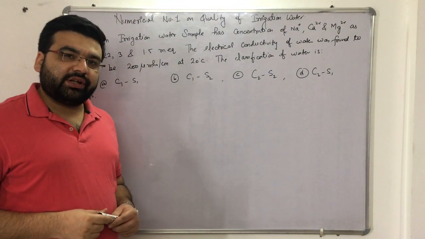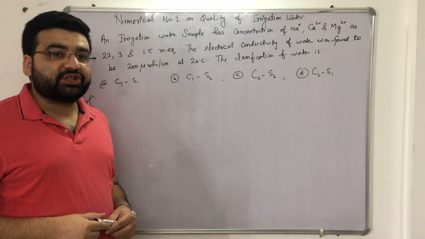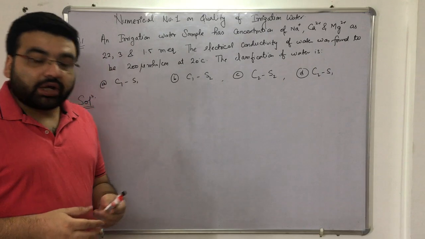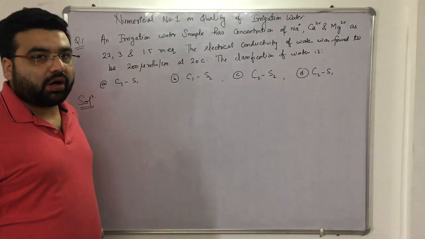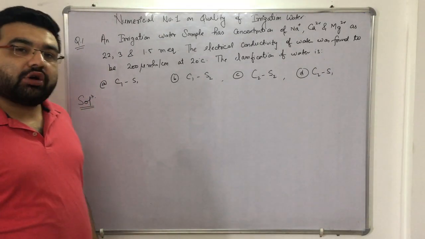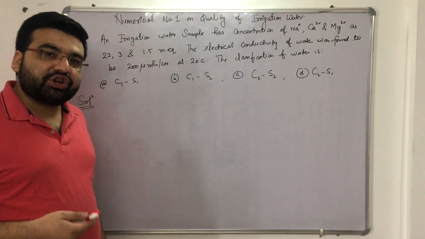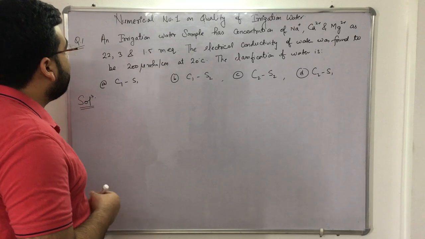Subject Irrigation Engineering, chapter Crop Water Requirements, topic numerical number 1 on quality of irrigation water. So now students, after understanding the concept of quality of irrigation water, the SAR concept, the electrical conductivity concept and the salinity concentration concept, now it's time to solve one numerical.